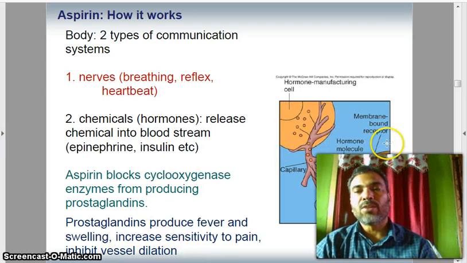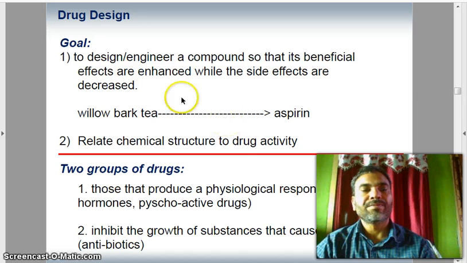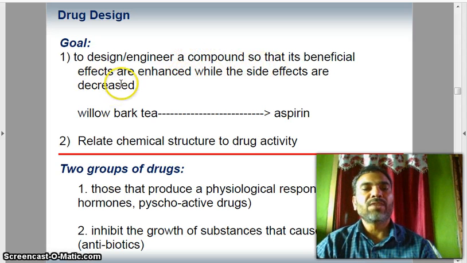This is a membrane-bound receptor on the target cell. Hormone molecules, capillary blood, plasma membrane. Drug design. The goal is to design and engineer a compound so that its beneficial effects are enhanced while the side effects are decreased.